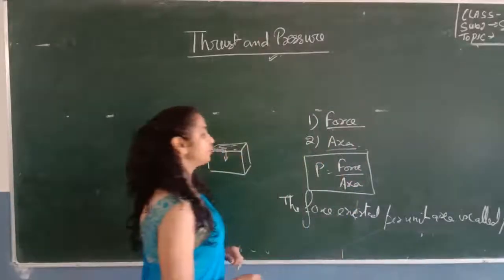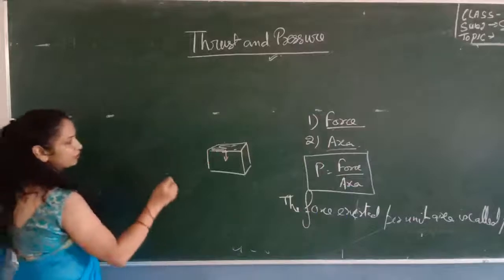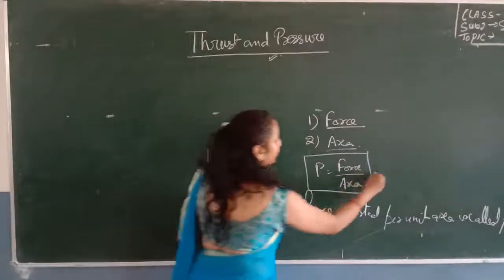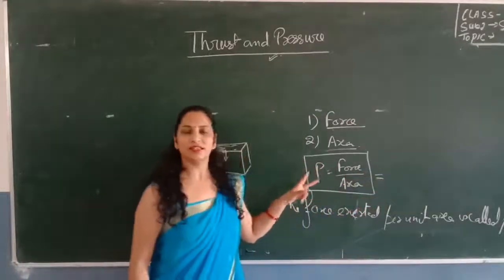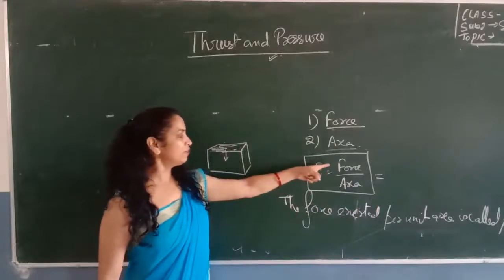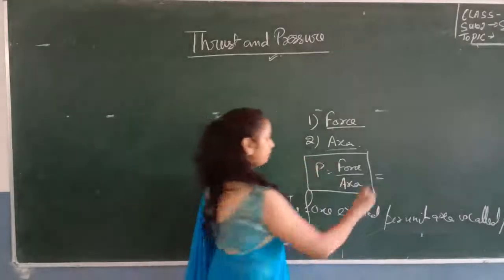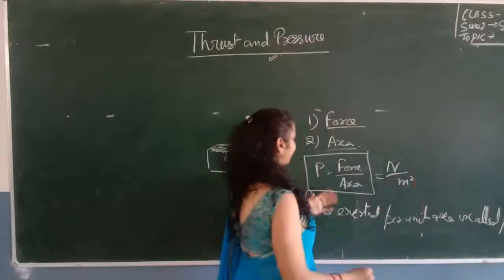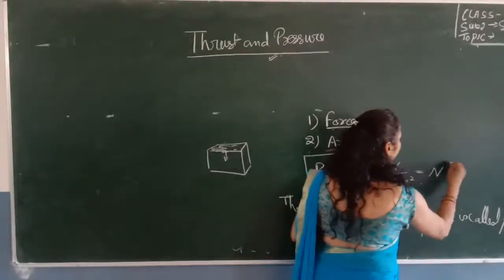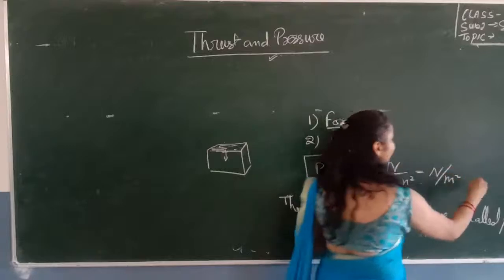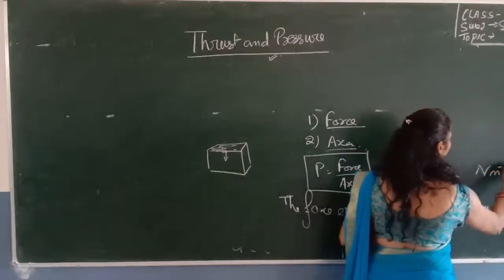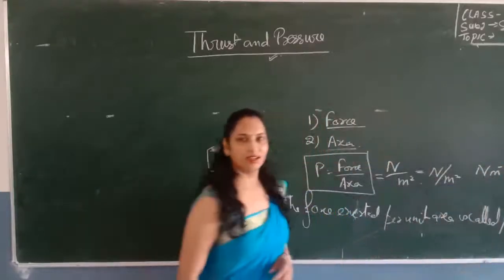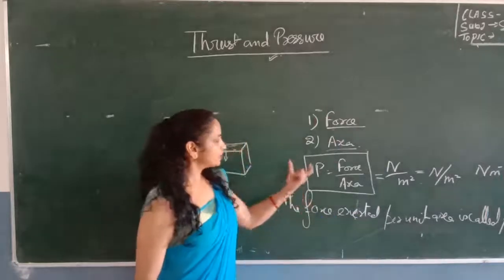What is the SI unit of pressure? The SI unit of pressure is Pascal. According to the formula, what should be the SI unit of pressure? We know that the SI unit of force is Newton and area is meter square. So the SI unit of pressure should be Newton per meter square, or Newton meter to the power minus 2.